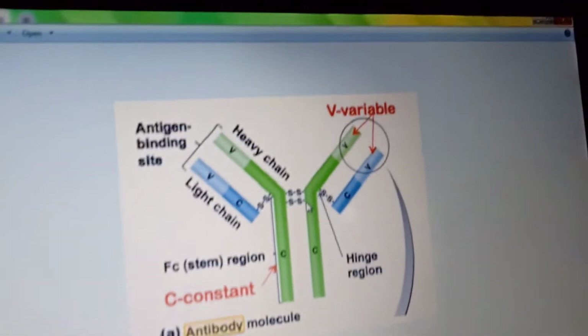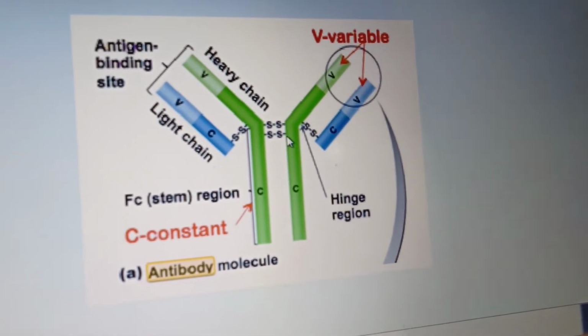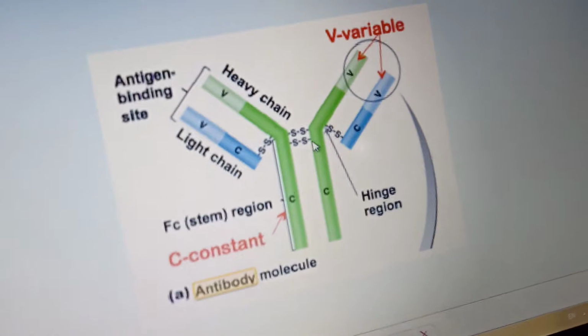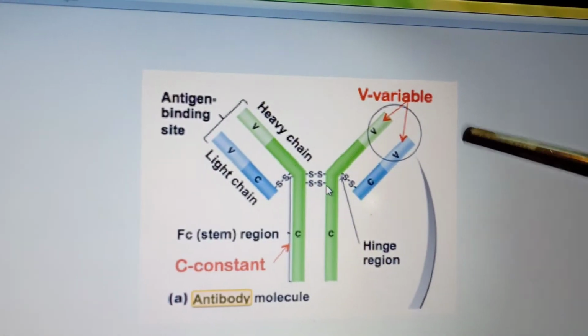Anyway, I will show your book picture later on. First one is the variable region. The variable region is known as the FAB region. It specifically interacts with the antigen, this variable region.